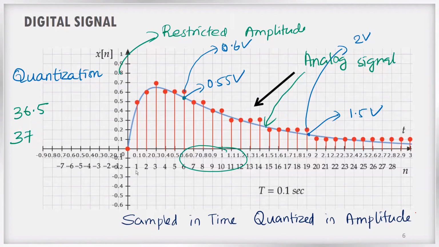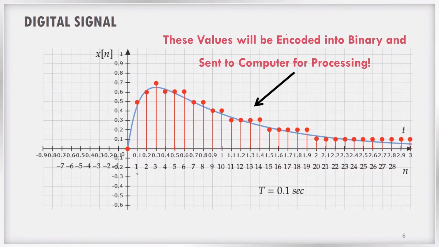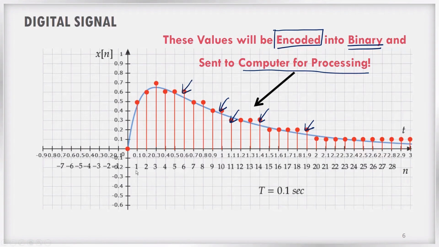We do this process to save the storage space. Otherwise, we cannot store such signals in computers and we cannot process them. Once these restricted values are assigned to the actual signal, we will encode these values into binary. For example, 0.4 will have a code, 0.3 will have a code, again it is 0.3, here 0.2 will have a code. These encoded binary values will be sent to the computer for processing.